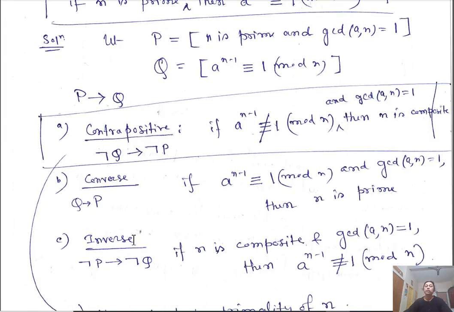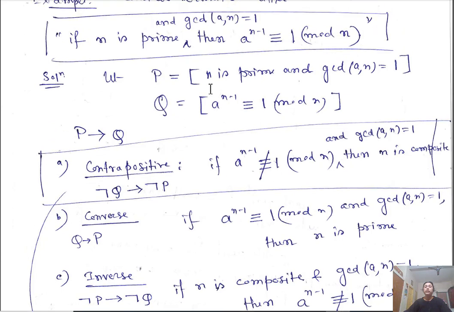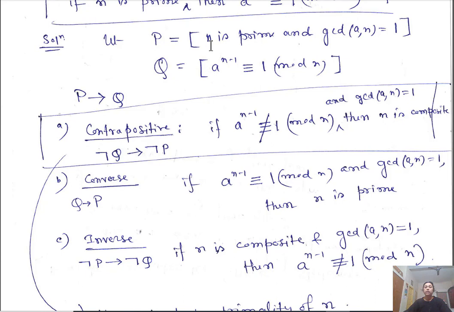And similarly, the inverse you can also write: negation of P implies negation of Q. Negation of P is that n is composite. So if n is composite, then a to the power n minus 1 is not congruent to 1 modulo n for a and n coprime.